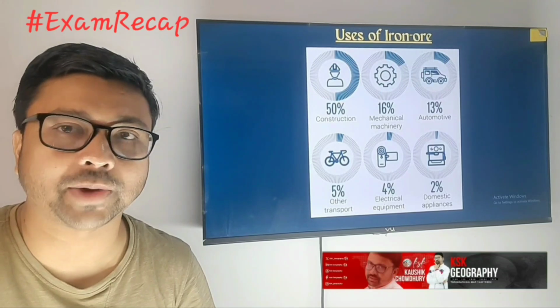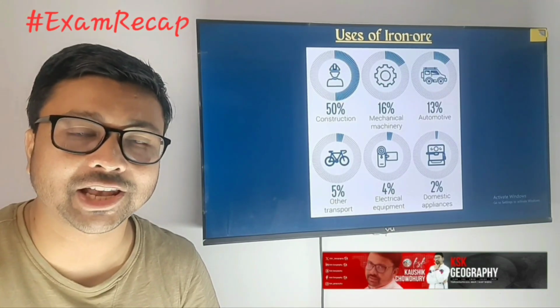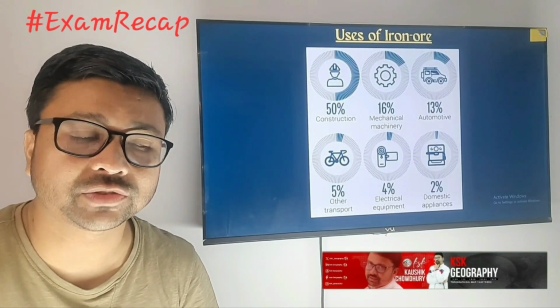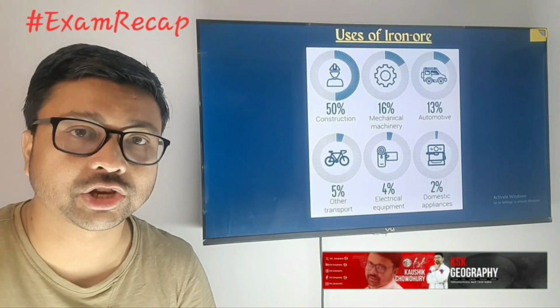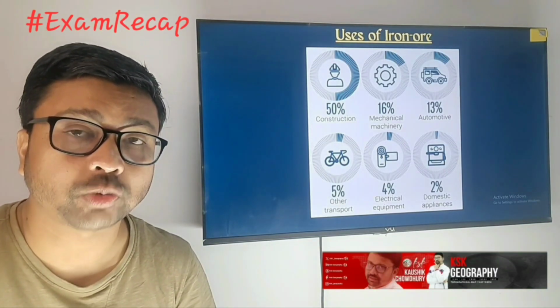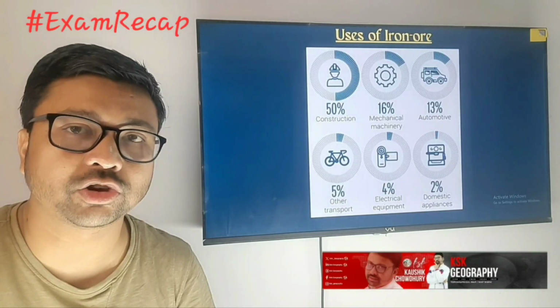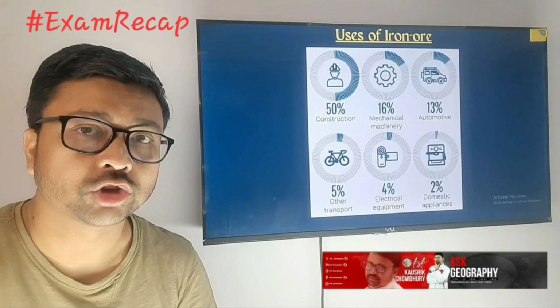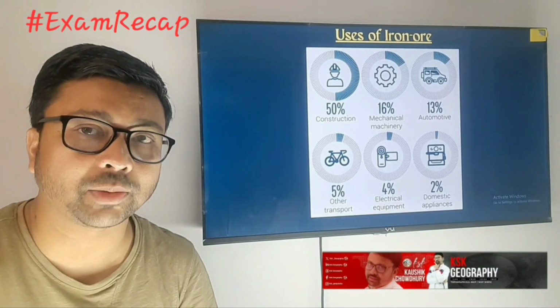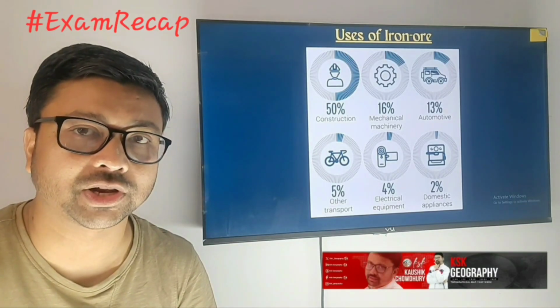Now you need to focus on what the uses of iron are. Remember, iron is such an element which is required in the agriculture sector, in the industry sector, and in the transportation sector. For each type of construction there is a use of iron ore. So if a country is rich in iron ore, its chance of development or progress will be much faster.